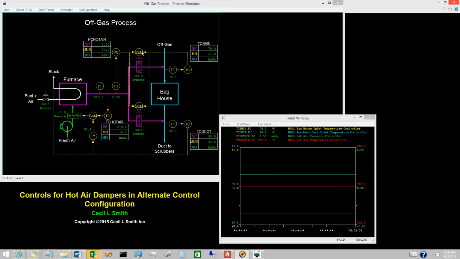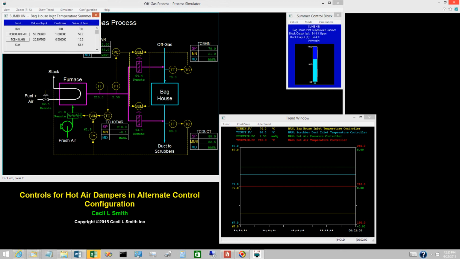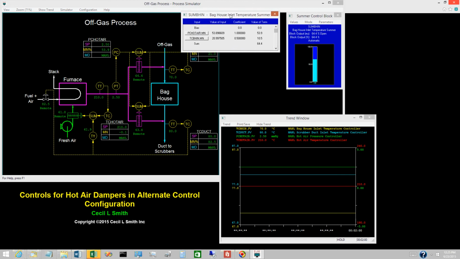Start with a summer whose output is the opening of the hot air damper to baghouse inlet. Left-click the PID diagram element for this summer to open the point window. From the Parameters menu, select the Current Calculations command to open the Current Calculations dialog window.